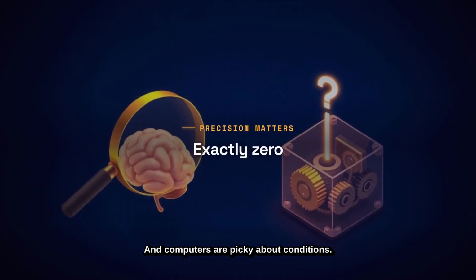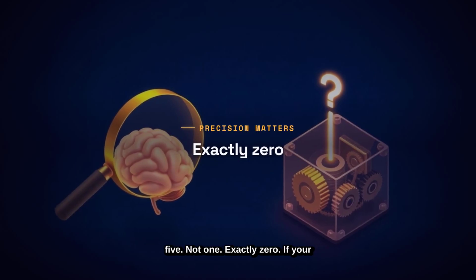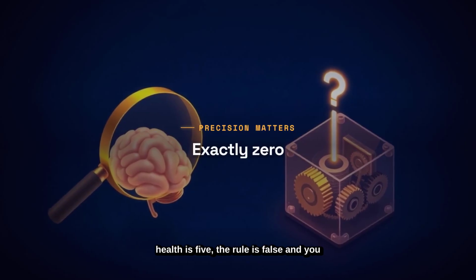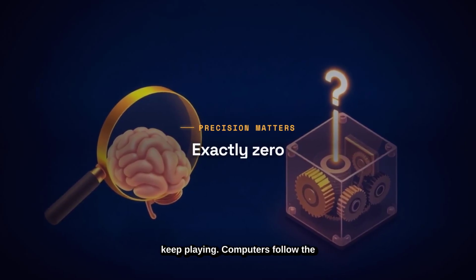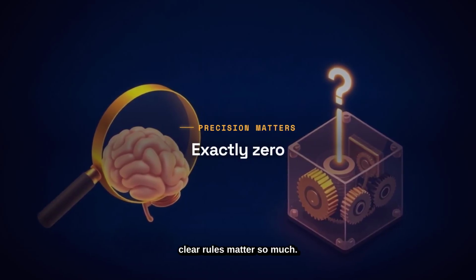And computers are picky about conditions. If health equals 0, then game over. Not 5, not 1, exactly 0. If your health is 5, the rule is false and you keep playing. Computers follow the condition to the letter, which is why clear rules matter so much.